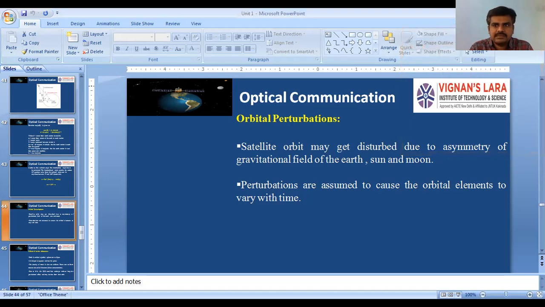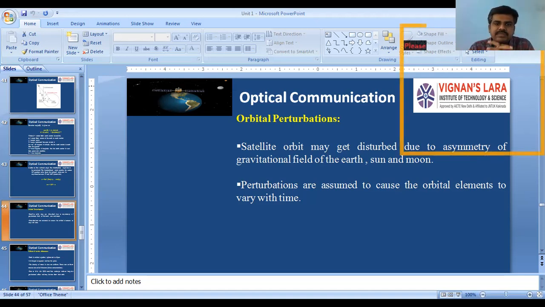Orbital perturbation means disturbance. The satellite will get disturbed from its orbit due to so many reasons. It may be due to asymmetry of the gravitational field of the Earth. It may be due to sun and moon effects. It may be due to the mass cons, or irregular mass concentrations, found on the Earth. There are so many reasons.